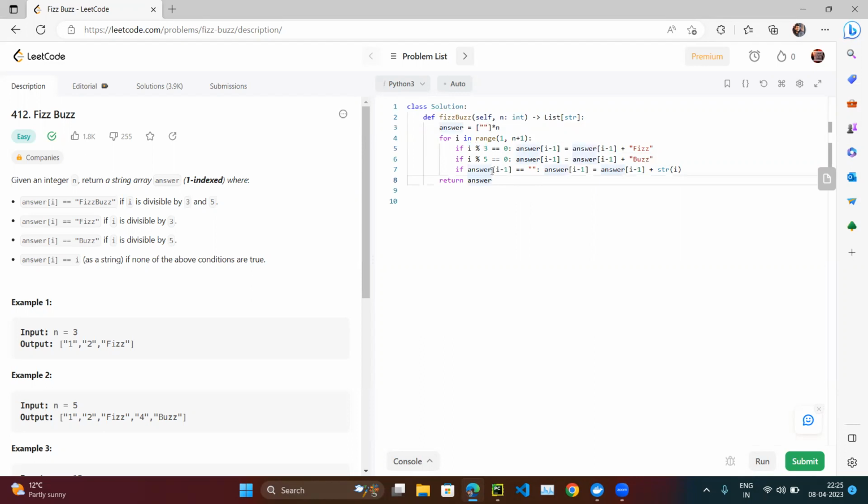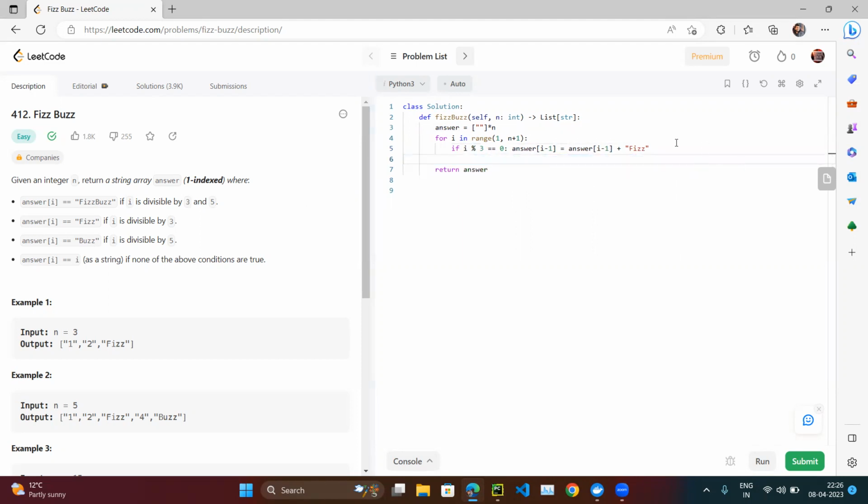But there is one more method, because the modulus operator is a little bit costly compared to addition and subtraction. Addition and subtraction operations are not costly, but the modulus operator is. So can we solve this question without the modulus operator? The answer is yes. So how are we going to do it? Let's remove this.